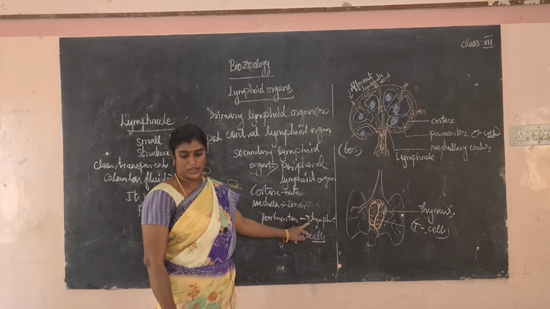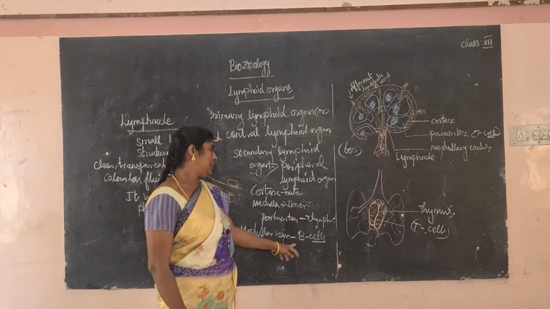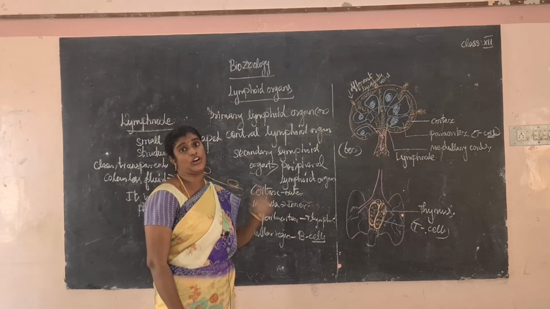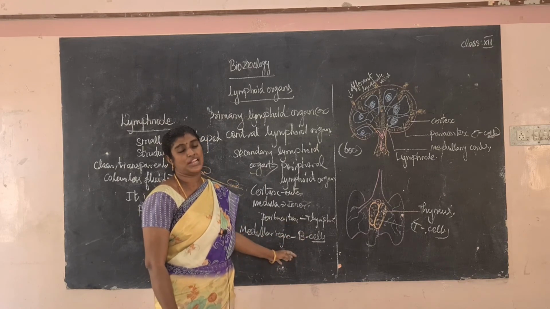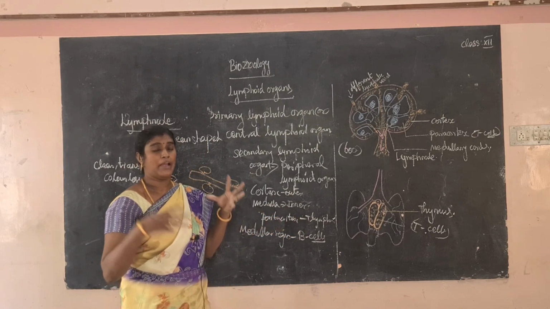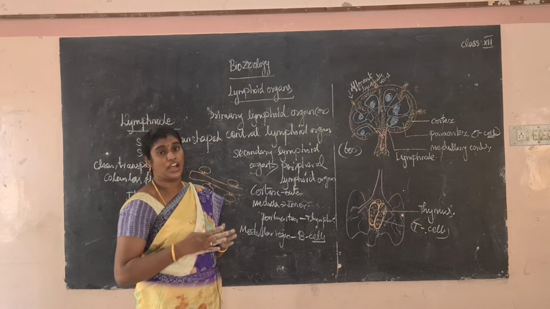Okay, it is very, very important. You already know the use of the T cell and B cell. T cells are involved in cell mediated immunity and B cells are involved in antibody mediated immunity. The T cells and B cells easily attack and bind to the antigen particles, the antigens or microorganisms.